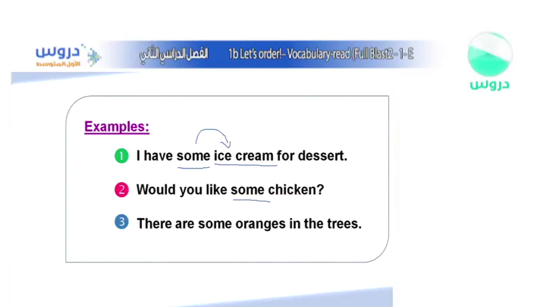Alright, would you like some chicken? Some chicken, because also it's uncountable, you guys. Once again, uncountable. But in this case, they said some oranges. Some, as you can see, once again, some oranges. What about the word oranges? We used some with the oranges. What about oranges, guys?